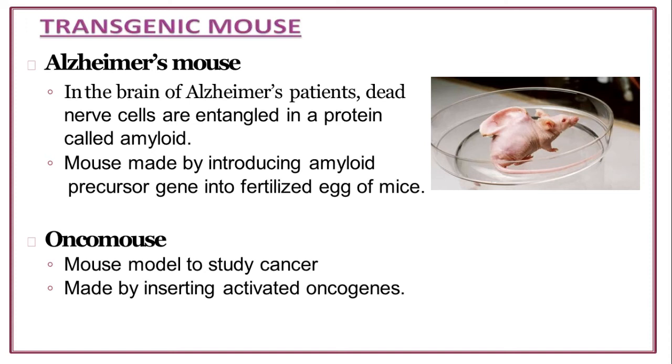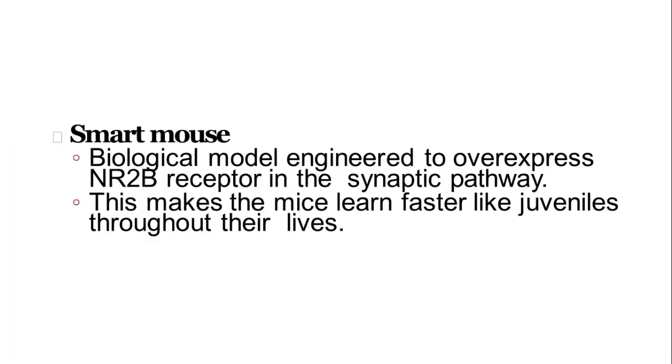In the brain of Alzheimer's patient, dead nerve cells are entangled into a protein called amyloid. Mouse made by introducing amyloid precursor gene into fertilized egg of mice. Next is oncomouse, mouse model to study cancers, made by inserting activated oncogenes.